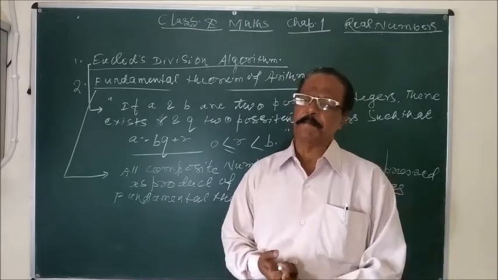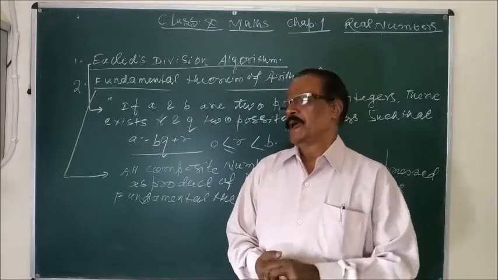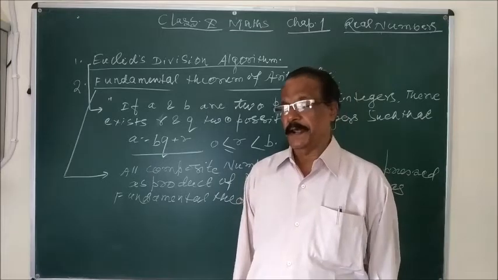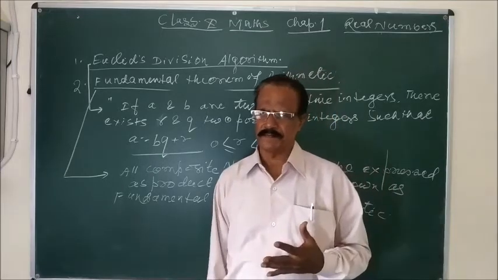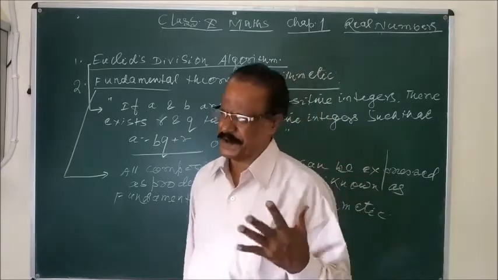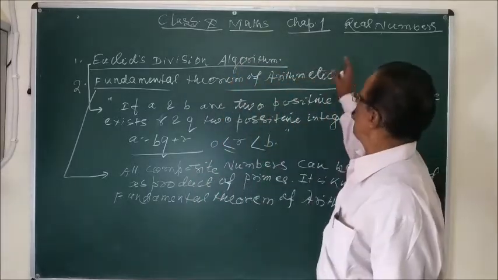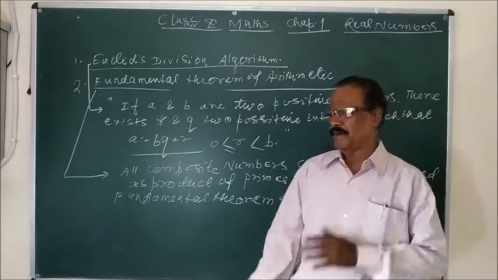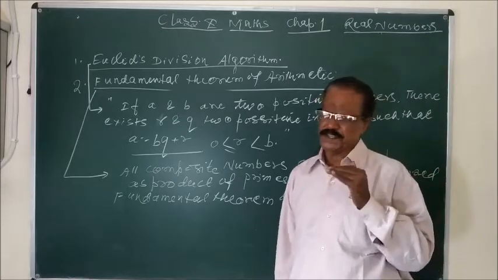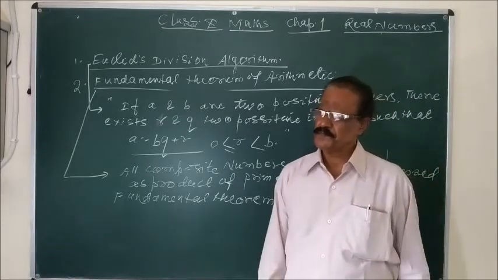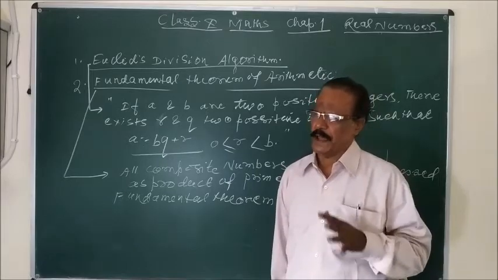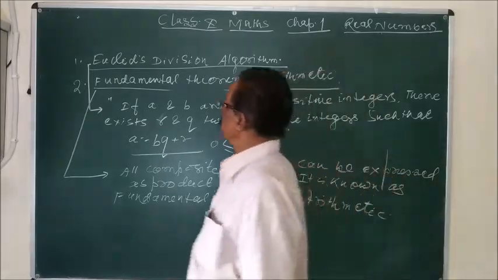I have covered the chapter constructions. And then we have completed mensuration and statistics and the last chapter, probability. But now I will go through this chapter very slowly and I will try to explain in detail.